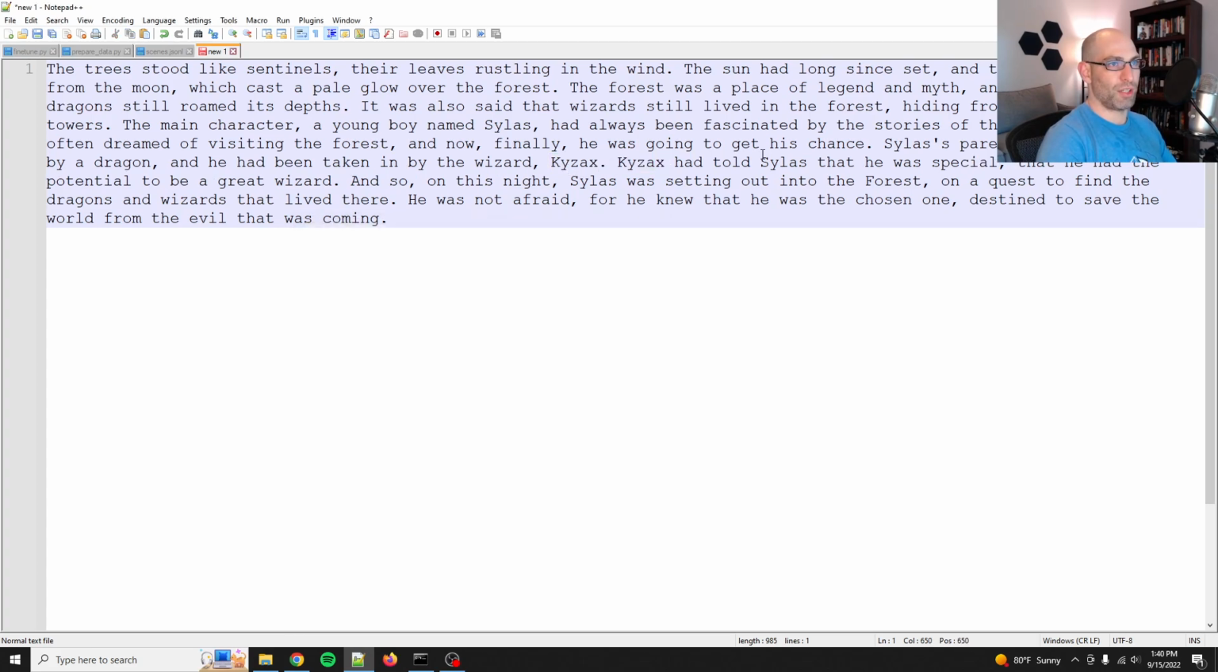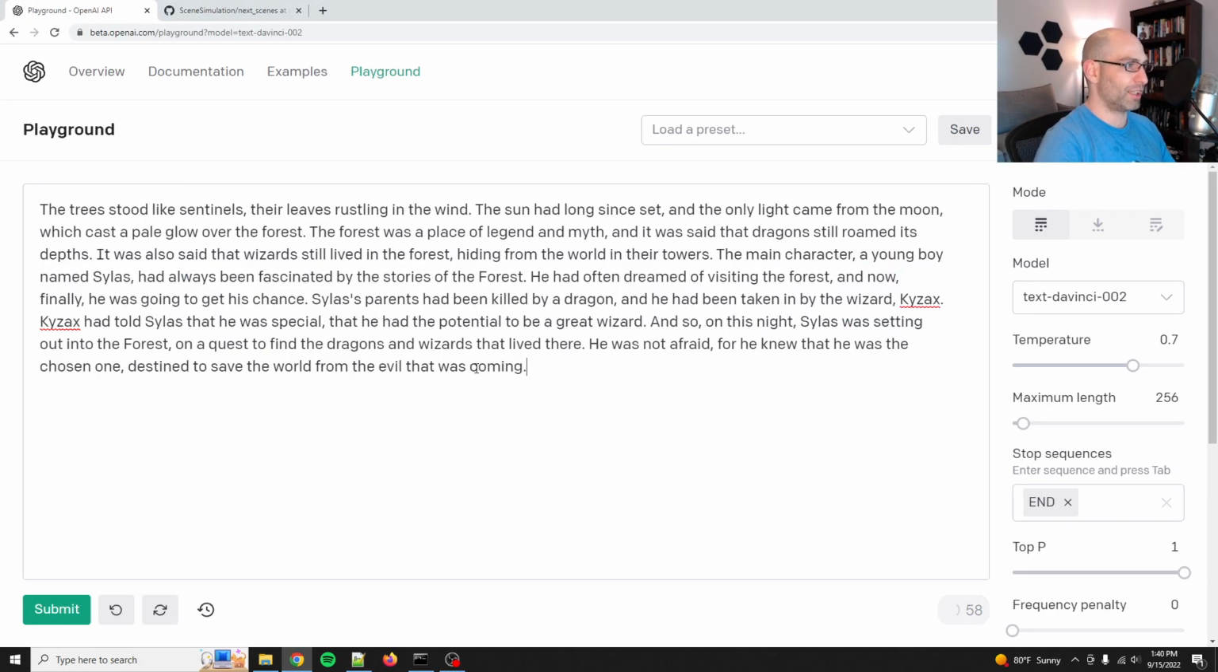Kaizax told Silas that he was special, that he had the potential to be a great wizard, and so on. This night, Silas was getting out into the forest on a quest to find the dragons and wizards that lived there. He was not afraid, for he knew that he was the chosen one, destined to save the world from the evil that was coming. Okay, obviously it's a little over the top. This is not exactly how it would work, but we'll say next paragraph.